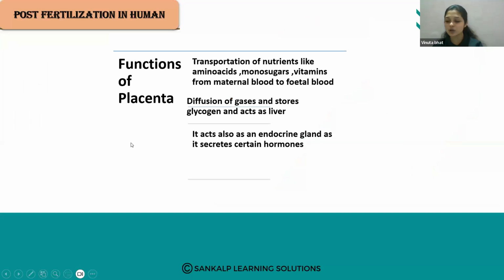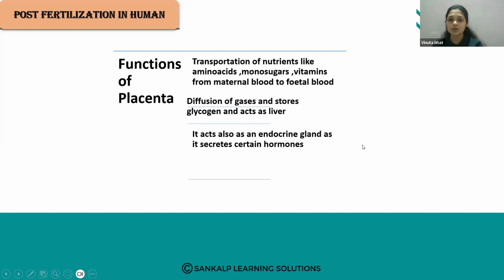And what are the functions of the placenta? Here, the transportation of nutrients like amino acids, monosugars and vitamins from the maternal blood to the fetal blood, from the mother's body to the developing embryo. Then diffusion of gases, and it stores glycogen and acts as a liver. The carbon dioxide and some nitrogenous waste are also removed through the placenta to the maternal blood. It also acts as an endocrine gland as it secretes certain hormones.